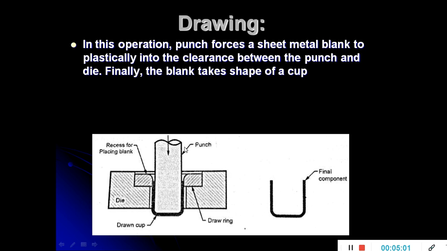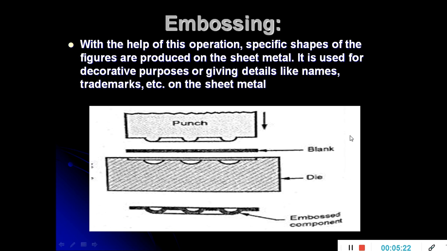So this is nothing but the drawing operation, in which the clearance is maintained between the punch and die. Through this clearance only the material is drawn into the required shape, and that required shape depends upon the shape of the punch and the die. This is the drawing operation. Now coming to the embossing operation.